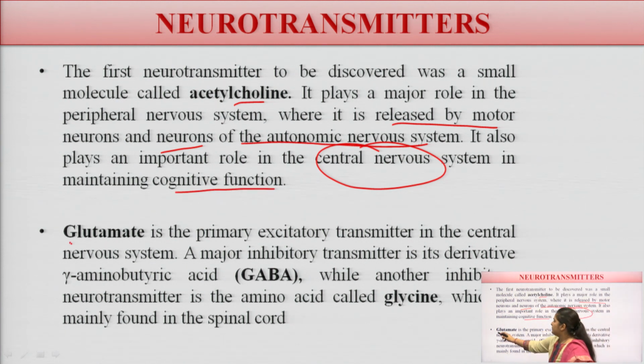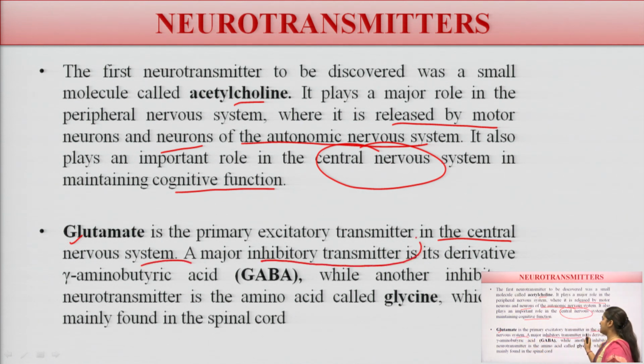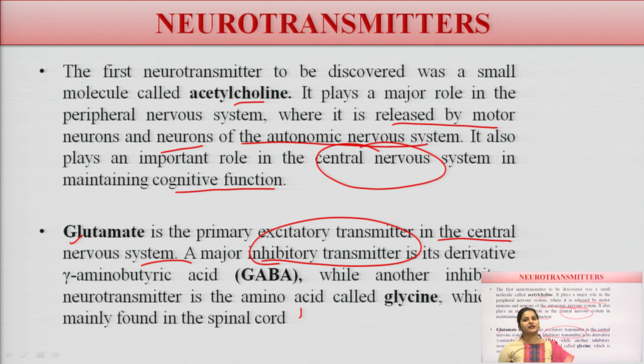Now glutamate is a primary excitatory transmitter for the central nervous system, and GABA is an inhibitory neurotransmitter which inhibits the functions of the neurons.